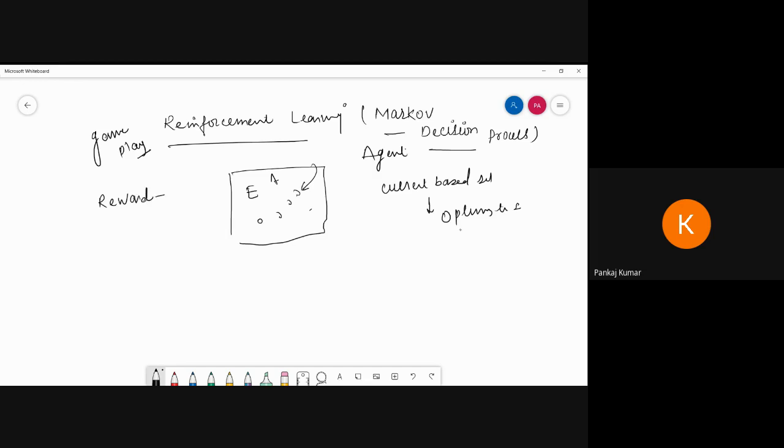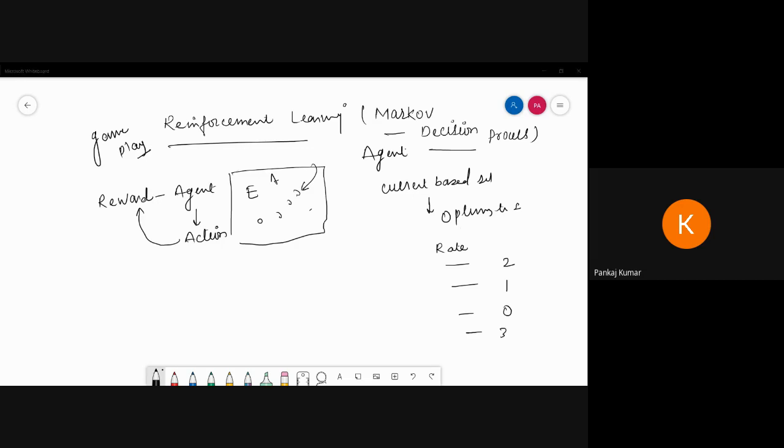So reward. Who will get the reward? The agent, on the basis of action. So what type of action can the agent perform, on the basis of which it can get a reward? Suppose, a simple example, everyone knows how to play cricket. Suppose our team has a rule: if your run rate is maintained that much, you get 0.2; if your run rate is maintained that much, you get 0.1; if your run rate is negative, you get 0; if your run rate is more than 5, you get 3 marks. We can perform this type of thing in cricket, yes or no?